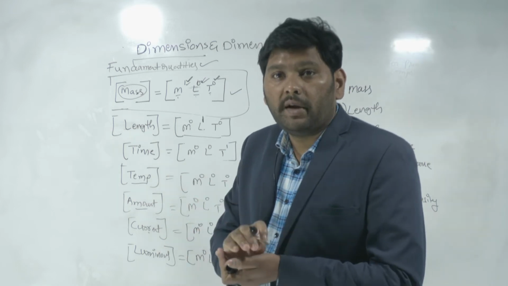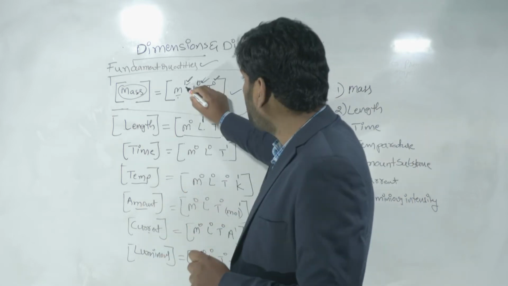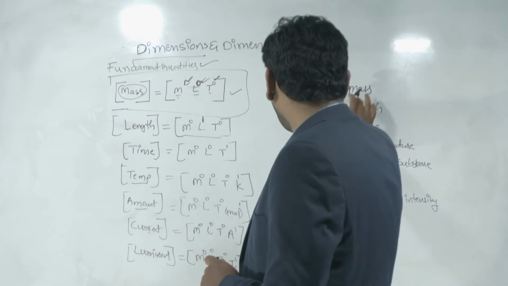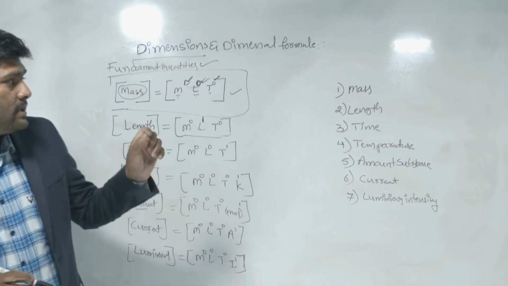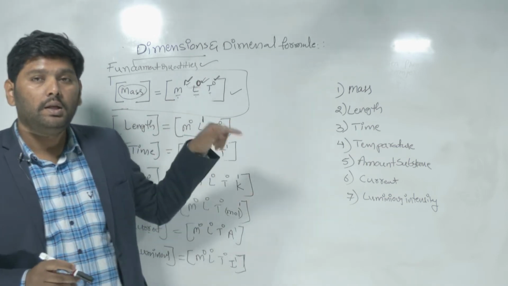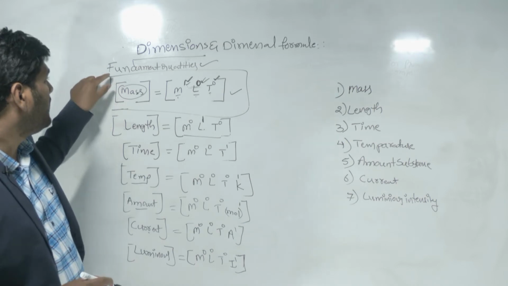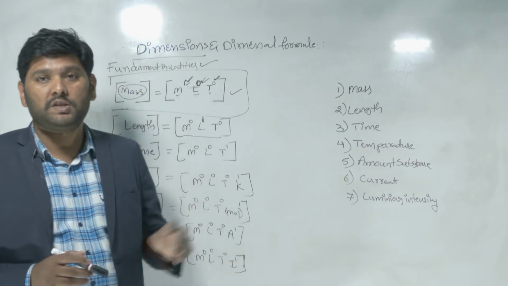The fundamental quantities. How much they participate is represented with these powers. So the powers raised in a formula are known as dimensions. Writing the formula in terms of fundamental quantities is known as the dimension formula.